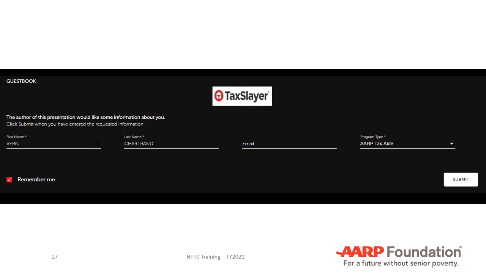It'll automatically fill in the information for you when you just click on the submit button off to the right. And once you've done that, then the video comes up and you just have to click on the white triangle to start the video, and it'll run, and I'll show you in the next screen.